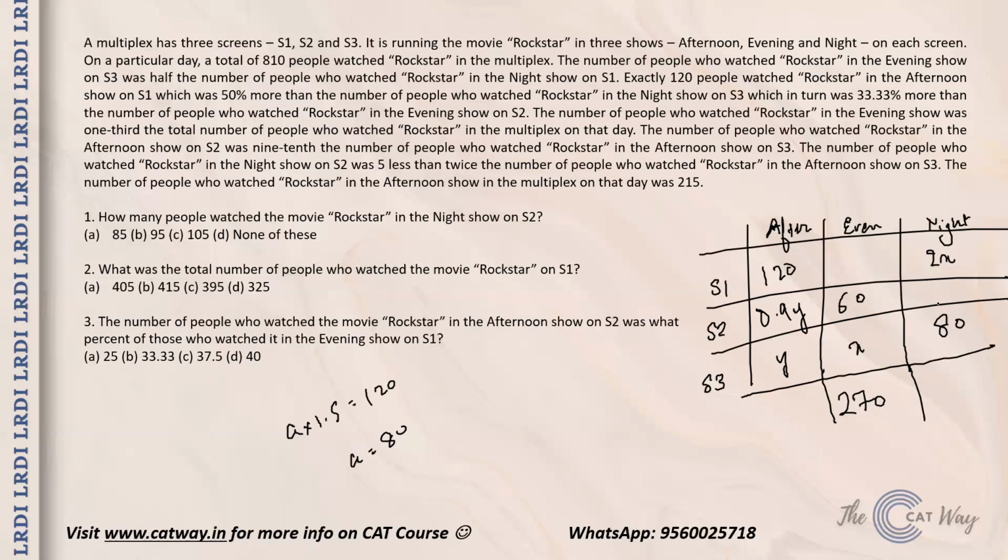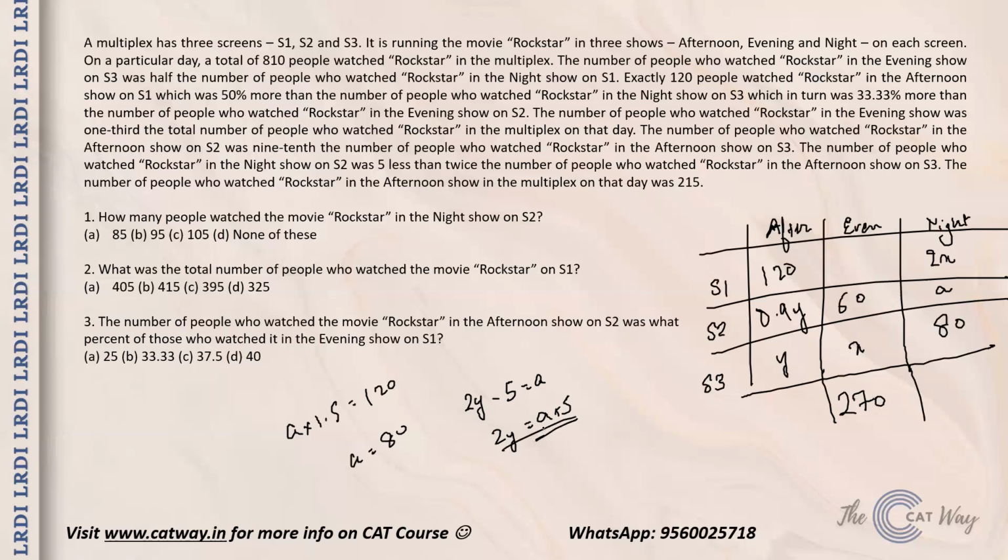So the night show on S2 we do not know what it is, but it is equal to 5 less than twice the number of people who watched Rockstar in afternoon show on S3. So let's name it as A, and the relationship that we have is twice the number of people in afternoon show on S3 minus 5 is equal to A. So 2y is basically A plus 5. So this is also done.